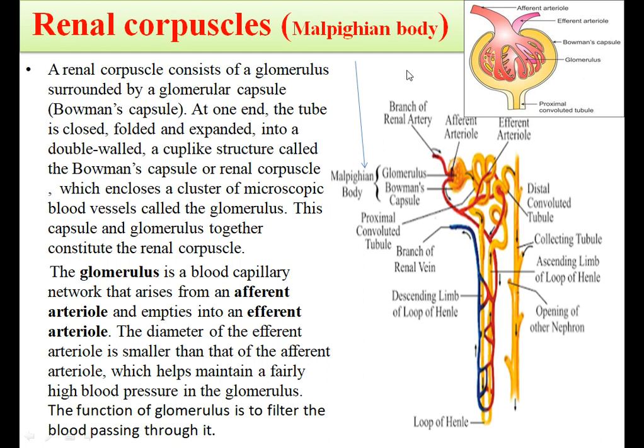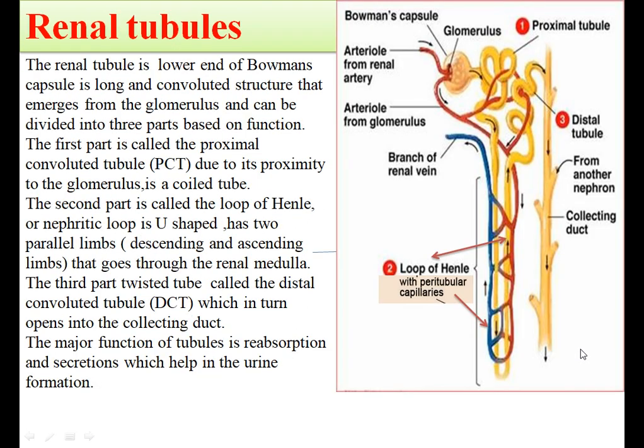Okay, this finally opens into the part of the ureter, and here you can see this one. All parts of the renal tubules are covered with the network of the blood capillaries, that is called peritubular capillaries. Here it is written loop of Henle, that is with peritubular capillaries. I hope this is clear to you all.